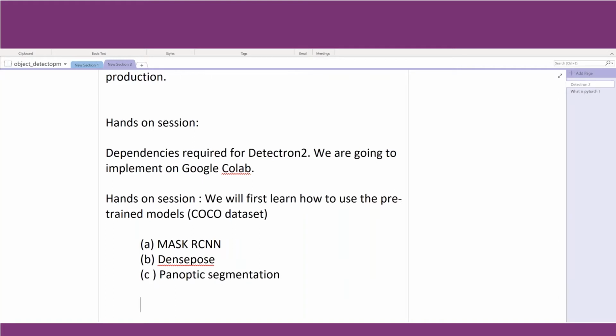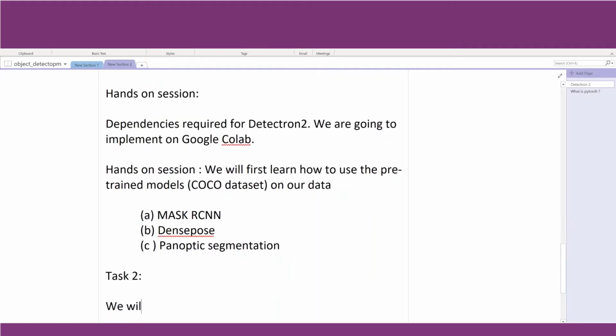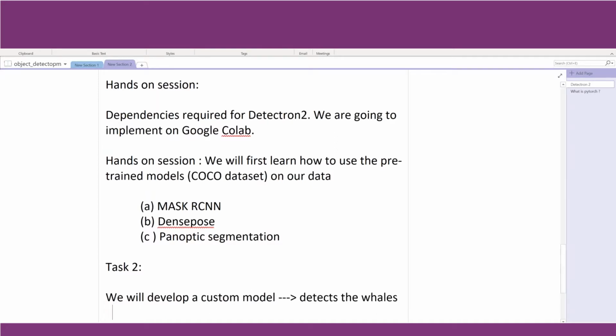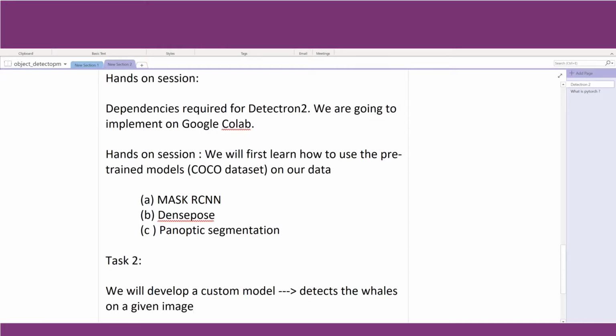Once we have finished this, that is, we have used pre-trained models on our data, what we will next do, task 2 of our hands-on session, is develop a custom model which detects the whales on a given image. We have a list of annotated images. We will use those annotated images, and using Detectron 2 we will develop a custom model. We may look into Fast or Faster RCNN here.